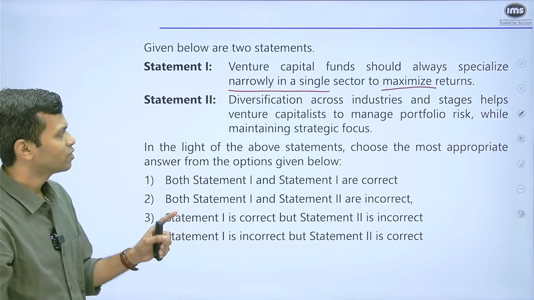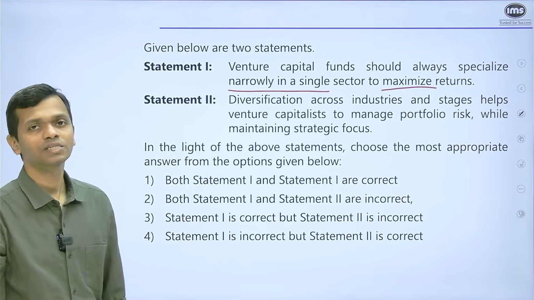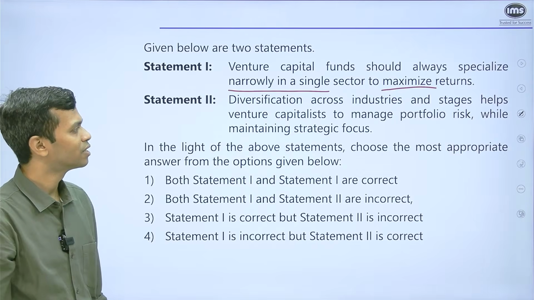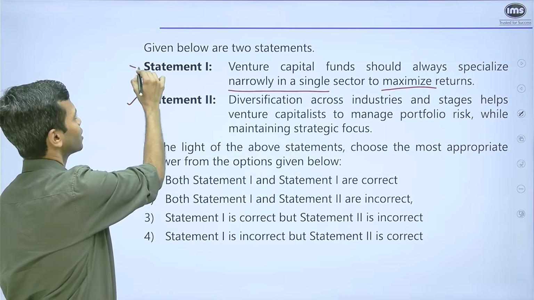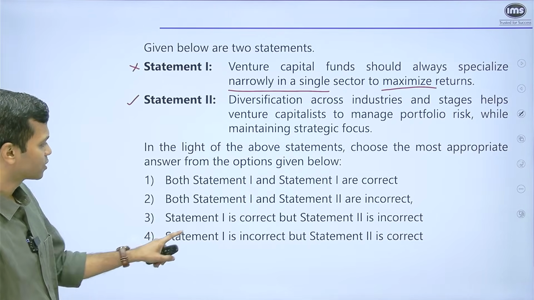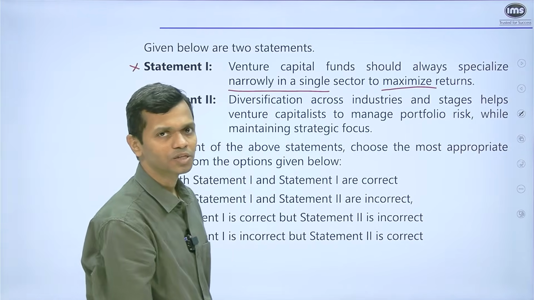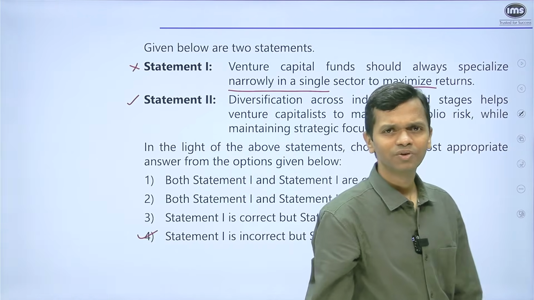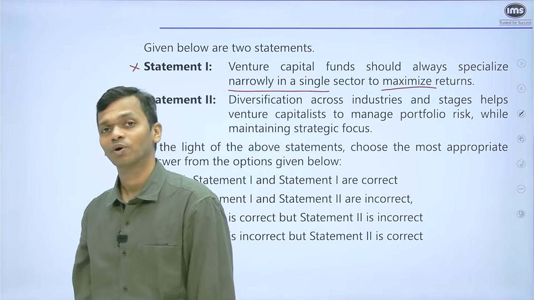Statement 2 says diversification across industries and stages helps venture capitalists to manage portfolio risk. That's definitely correct. While maintaining strategic focus. Absolutely. So, statement 2 is correct and statement 1 is incorrect. So, let's see whether we have that in options. Statement 1 is incorrect, but statement 2 is correct. That will be our answer for this particular question. So, very simple. I mean, even if you haven't done a lot of theory prep, you would have been in a position to answer this one.